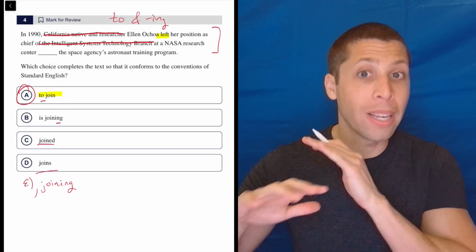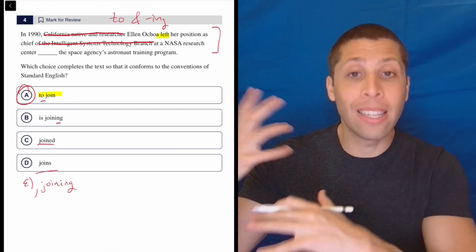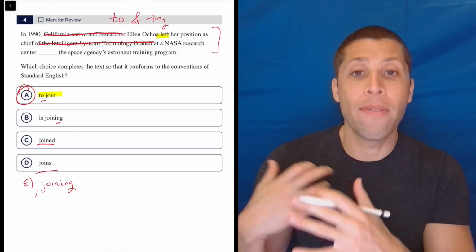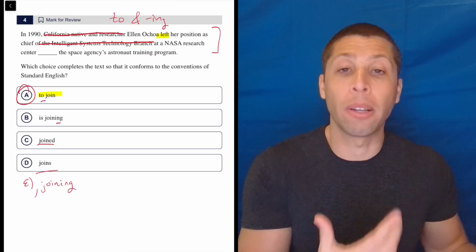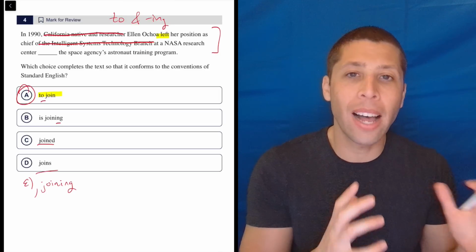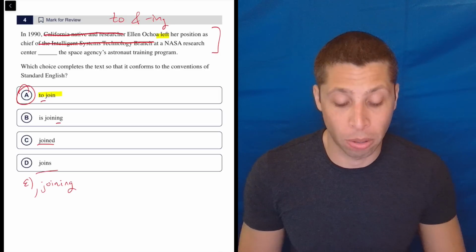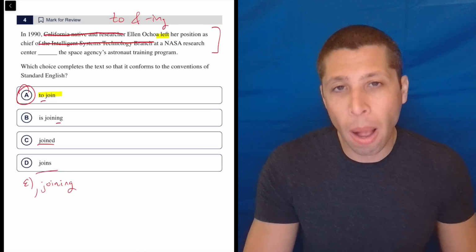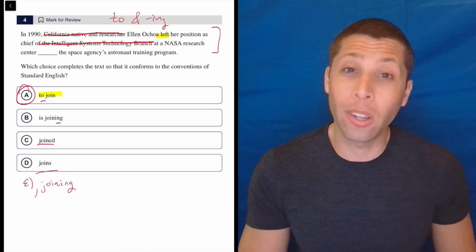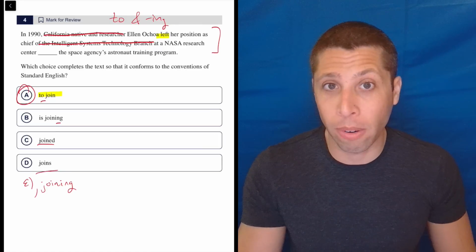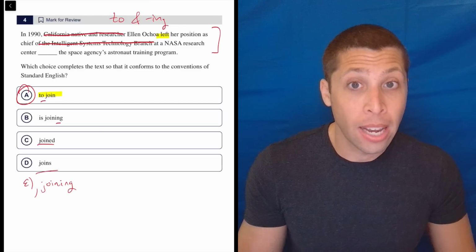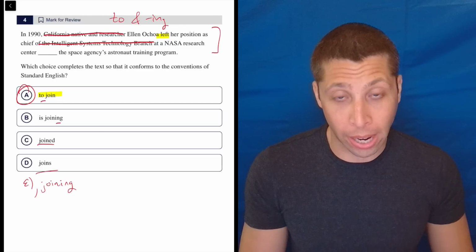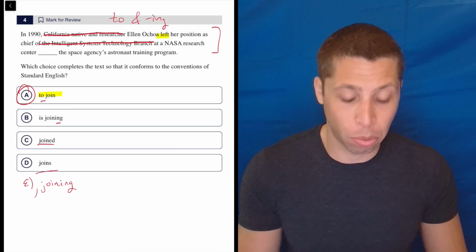The first verb is the main verb of the sentence. It's kind of anchoring things. And then the to version is kind of giving a little bit of an extra clause, but it's not as clear as when we have punctuation. But they behave the same way. And so sometimes there will be questions like this where the only difference between the to version being correct and the ing version being correct is whether or not they gave us a comma beforehand. So just remember, the comma usually goes with the ing.